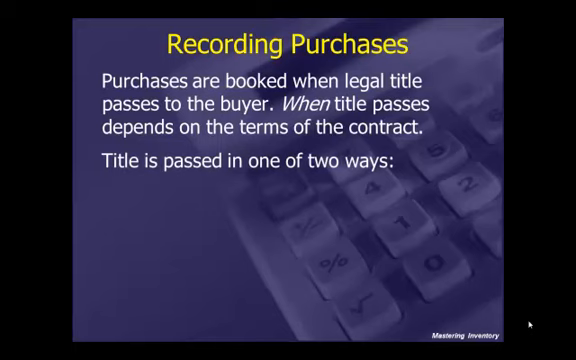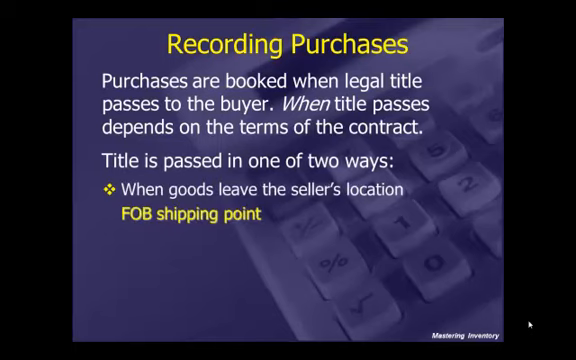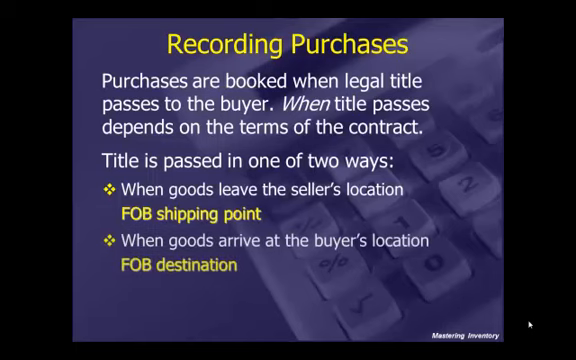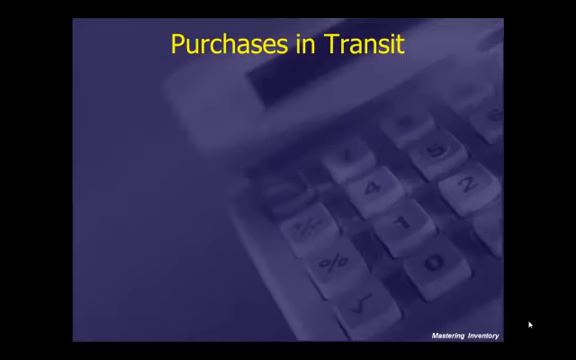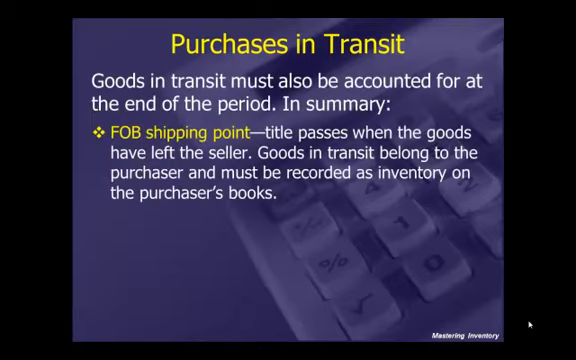Title is passed in one of two ways. When goods leave the seller's location, FOB shipping point is the term. FOB stands for free on board. When goods arrive at the buyer's location, it's FOB destination, free on board destination. Goods in transit must also be accounted for at the end of the period.